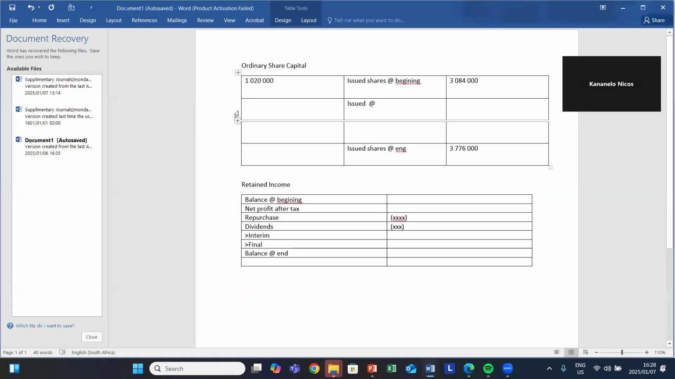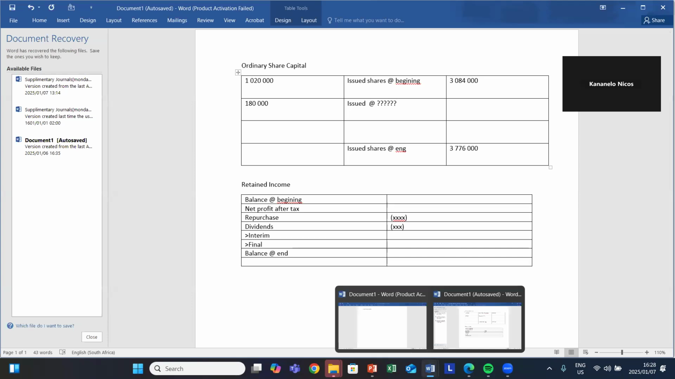But then, you can clearly see there, they did not give us the price at which we issued or sold our shares. They did not give us a price. Meaning you'll have to calculate it by yourself.